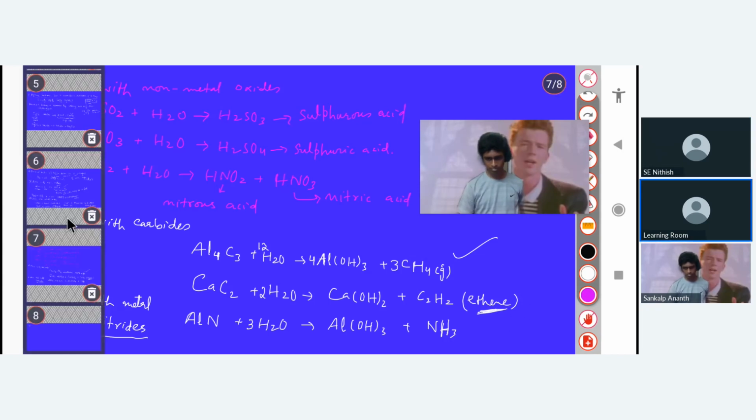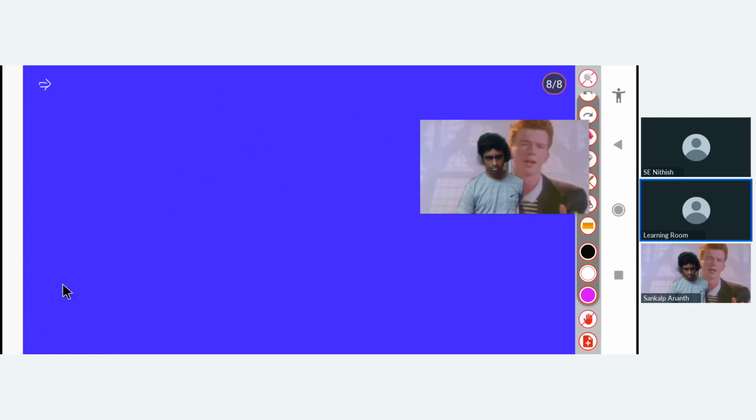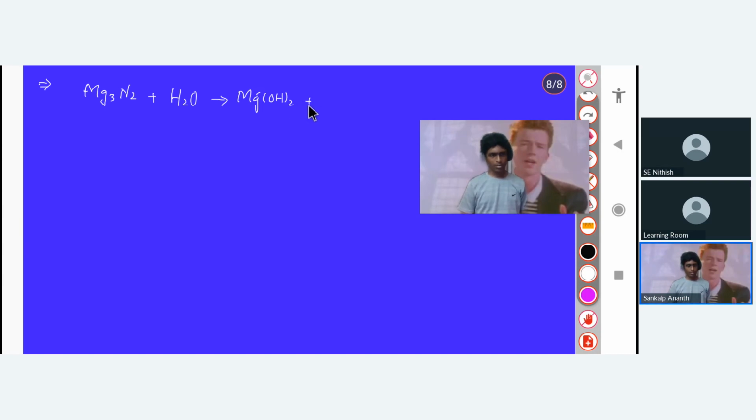Okay, let's see another reaction here. If I'm taking magnesium nitride, Mg3N2, can you tell me the product? Magnesium hydroxide plus ammonia, NH3.